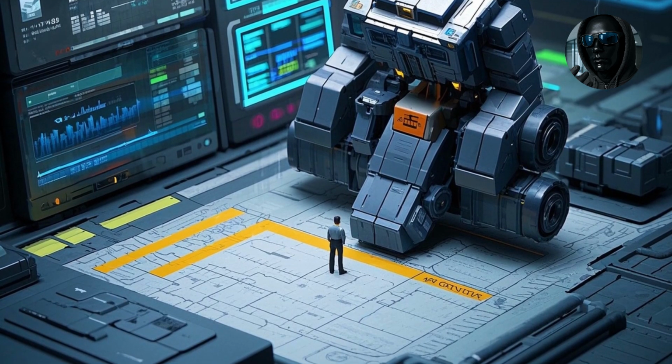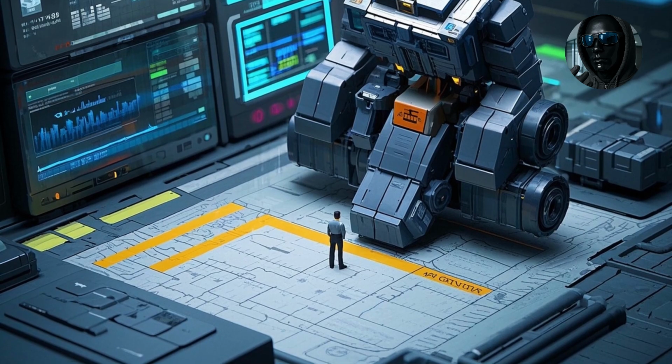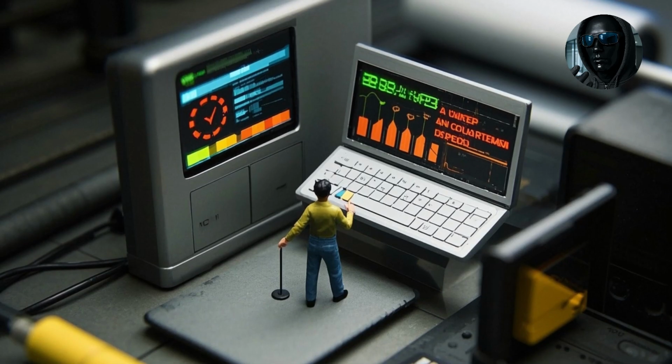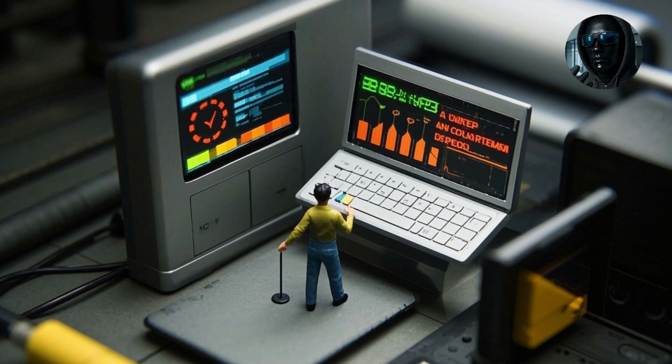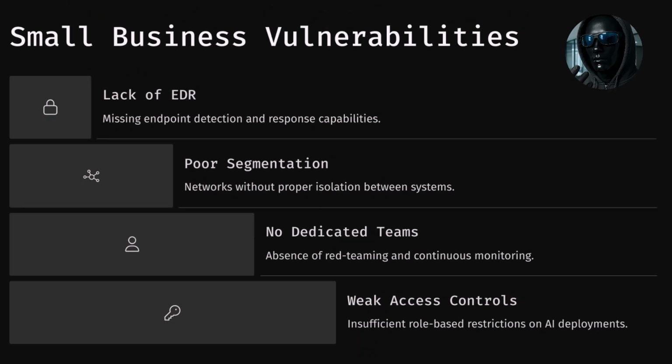Small businesses are disproportionately vulnerable. Why? Because they often lack the infrastructure for endpoint detection and response (EDR), network segmentation, dedicated red teaming and continuous monitoring, and role-based access controls on internal LLM deployments. So what must they do?